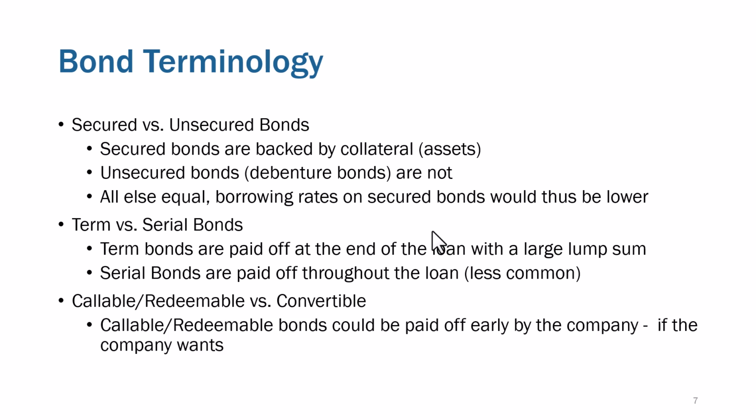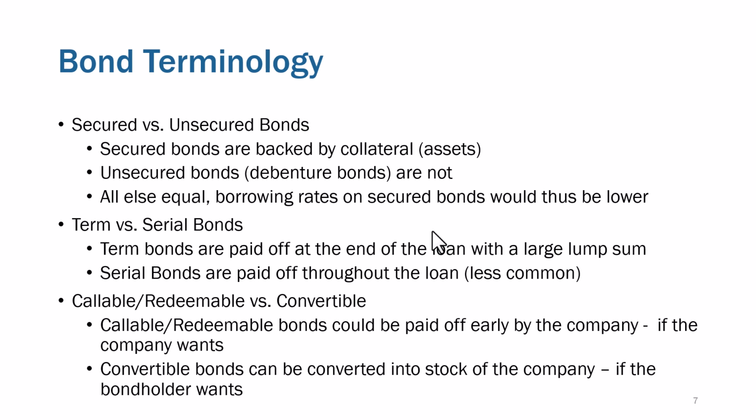Callable, redeemable. Those bonds could be paid off early by the company if the company wants. Sometimes there's a fee that the company might have to pay to the bondholder to do so. Whereas with convertible bonds, the bondholder can convert that into stock of the company if the bondholder wants. So it's almost a form of a loan to the company, but then if the company does well, the bondholder can convert it to stock so they can enjoy some of the stock gains. You generally will see those only with very risky investments, and that's something that a company might have to allow, convertible bonds, in order to attract investors.